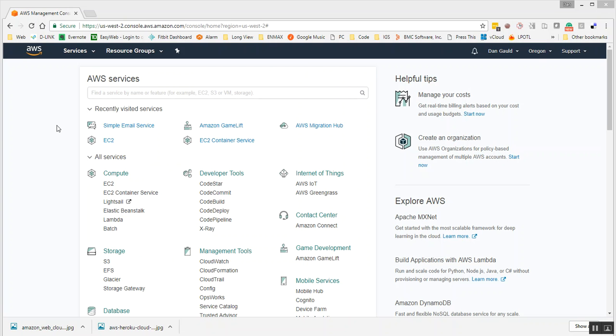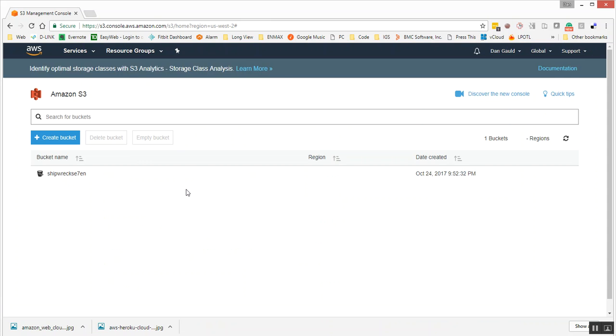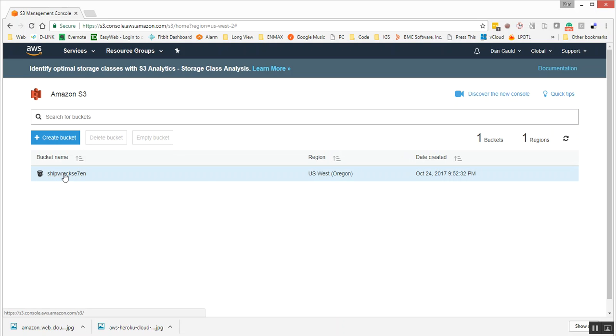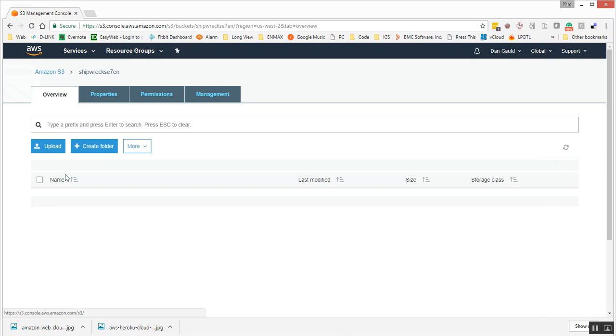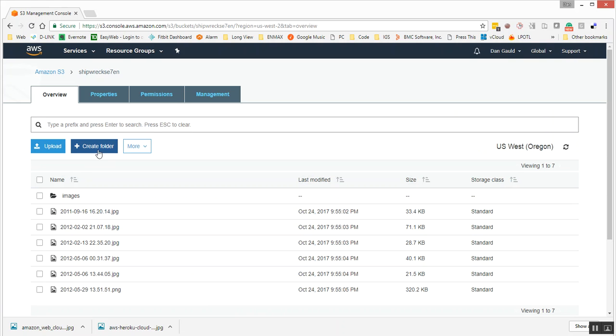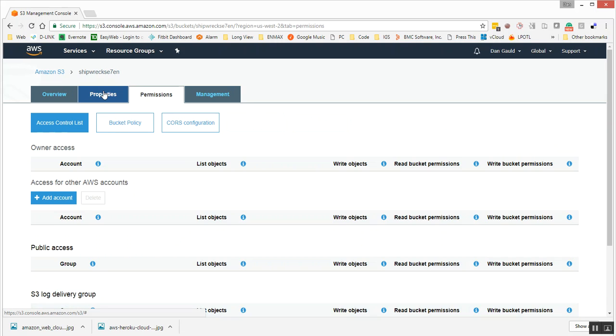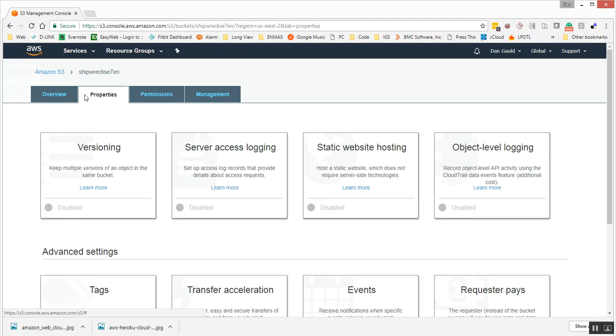So let's get into it here. Let's create a bucket in S3. Like we said, a bucket is a unique piece of storage. Because S3 is internet accessible, your bucket can be accessible via the internet. For instance, we can see I created a bucket here called Shipwreck 7. Let's take a look here. Where are the properties? We go to management, permissions. We can see the properties.